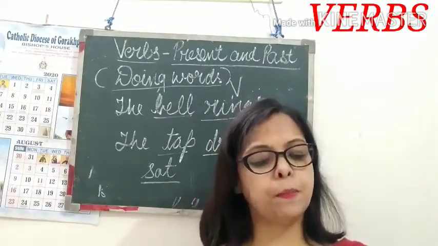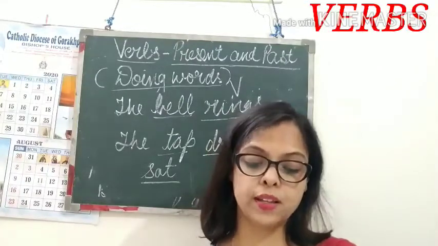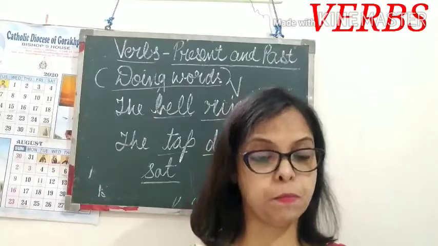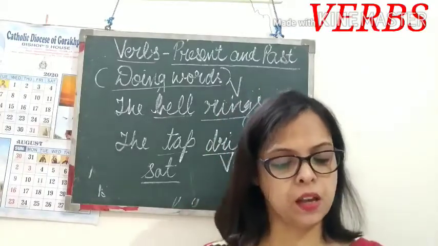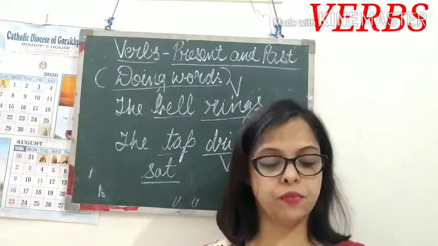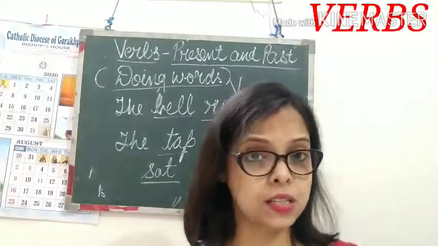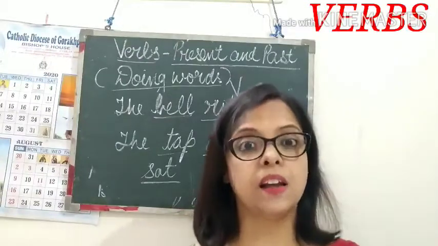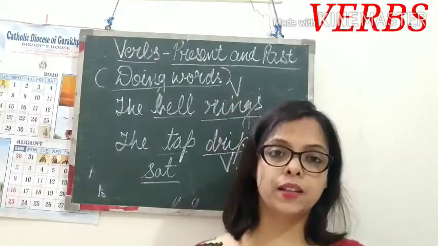Fifth: The piper played a sweet tune on his pipe. Here the verb is played. Grandmother told us a story about fairy folk. What action is being done by grandmother? Told. So you underline told.